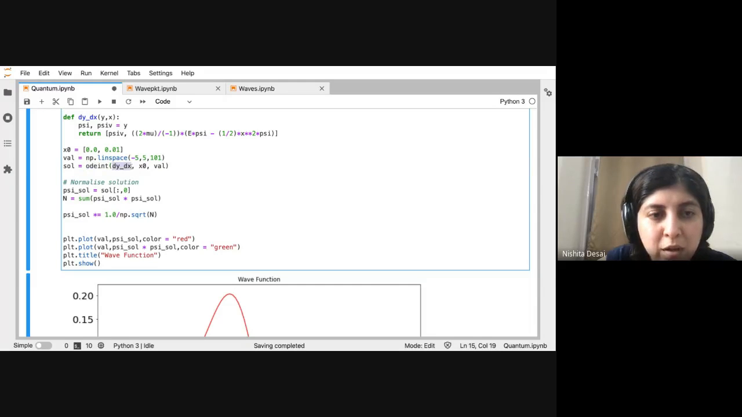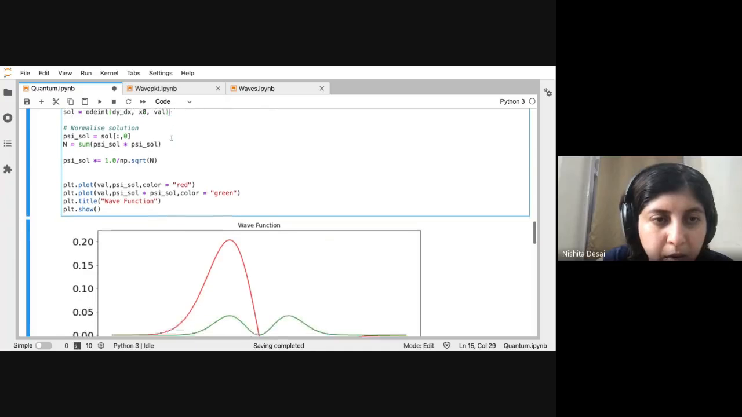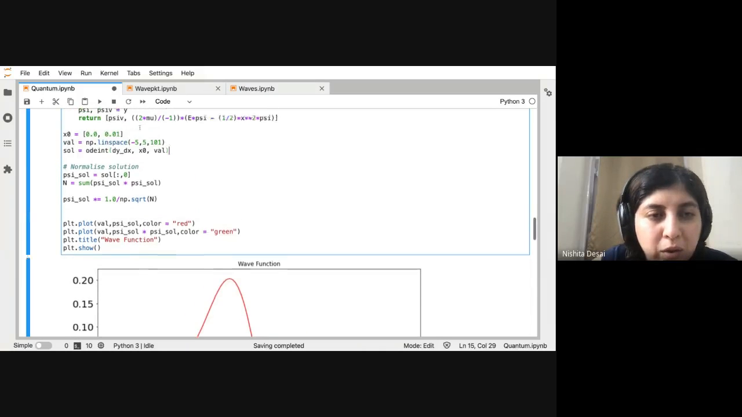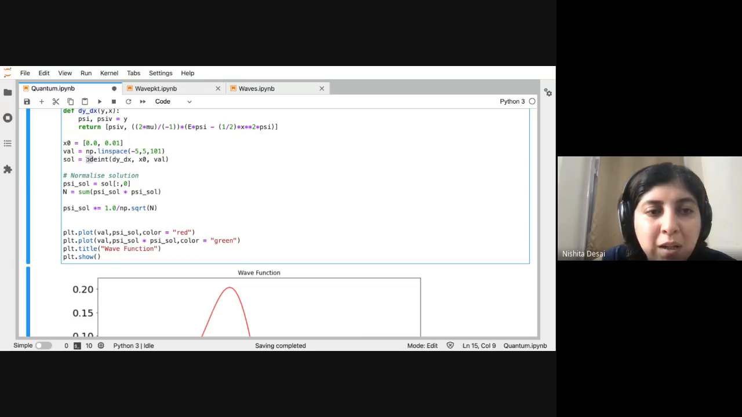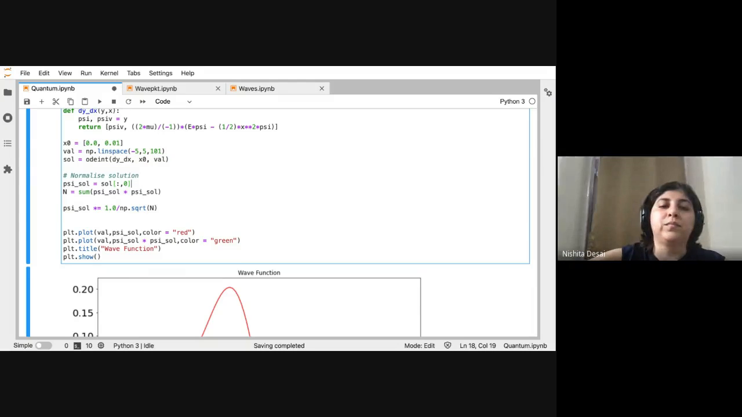So this is the function. These are the initial values. The initial values that we are taking are 0 and 0.01. And the val is the array over which you want to scan your x's. So you want to scan your x from -5 to 5, and you want to split it into, say, 101. The way ODE int returns your functions is essentially a 2 cross n array, the first column of which contains your solution. So this is how you extract that solution.